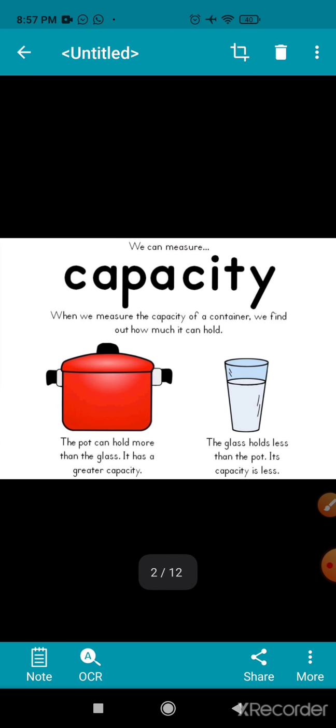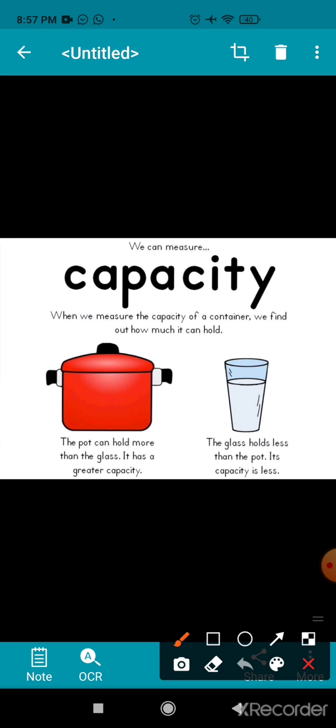Children, here you can see in this picture a big pot and a glass. If you fill water in both containers, in which container will the amount of water be more? Obviously, in this pot the water is more. So you can say the capacity of this container is more than the glass.